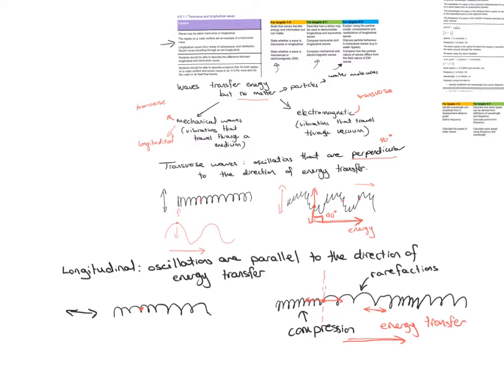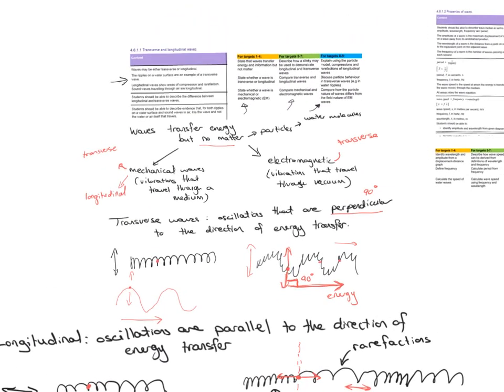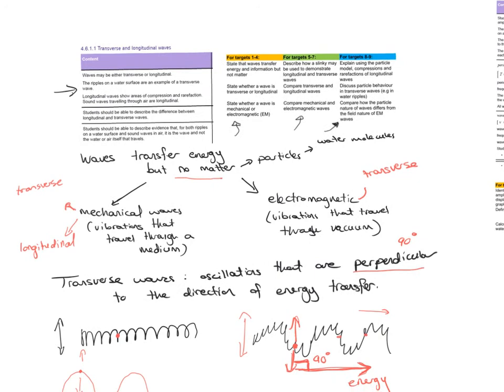Now, once again, to bring it back to the actual specification, you should be able to state that waves can either be transverse or longitudinal. The ripples on the surface of the water is an example of transverse. I didn't speak about an example of longitudinal waves, but an example of longitudinal waves is sound.